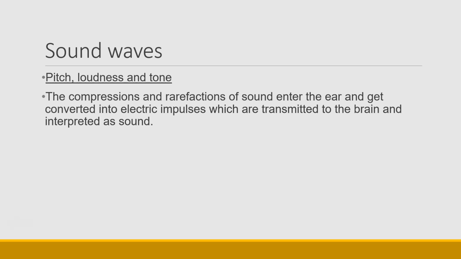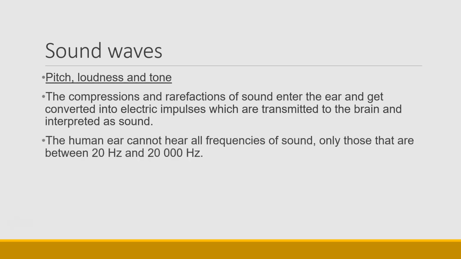Now remember that sound waves create compressions and rarefactions that enter the ear, and they get converted into electrical impulses, which are then transmitted to the brain, which interprets it as sound. Now, the human ear can't hear all frequencies of sound.